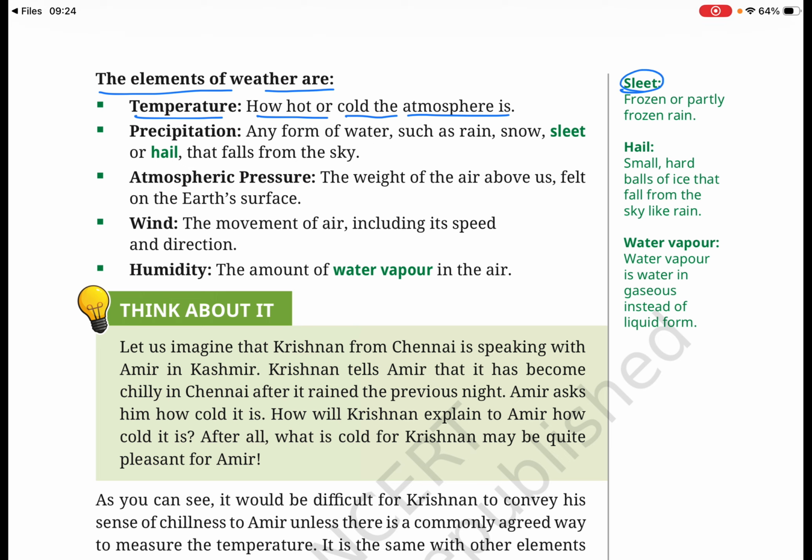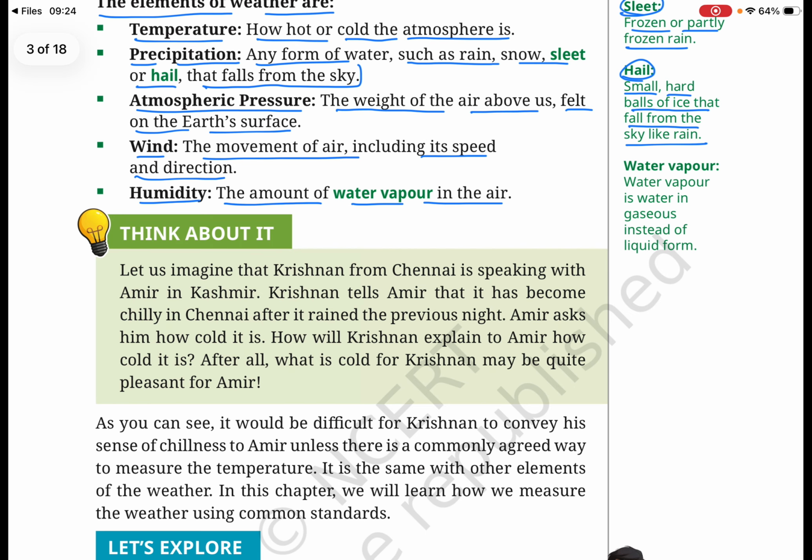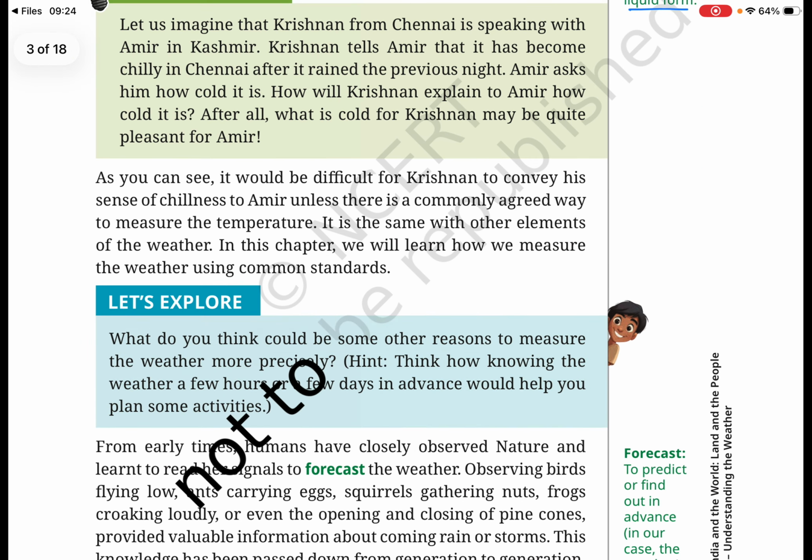Sleet, meaning frozen or partly frozen rain. Precipitation, any form of water such as rain, snow, sleet, or hail that falls from the sky. Atmospheric pressure, the weight of the air above us felt on the earth's surface. Wind, the movement of air including its speed and direction. Humidity, the amount of water vapor in the air. Hail, meaning small hard balls of ice that fall from the sky like rain. Water vapor is water in gaseous instead of liquid form.